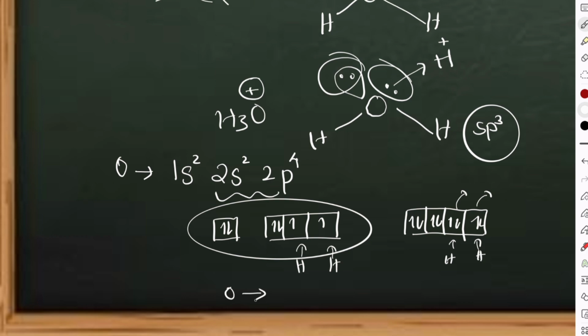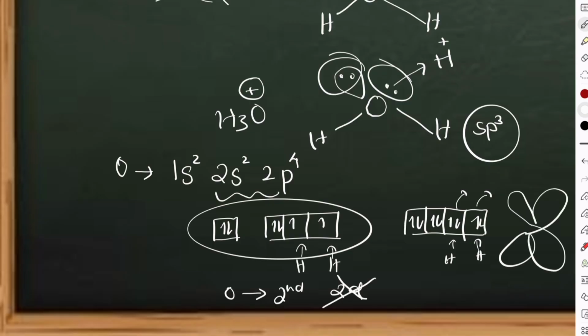Now oxygen is a second period element, it does not have 2d, guys. 2d is not there. So if an orbital is not there, then how is it going to accept the new electron coming? It's not going to accept. So it is very important. It's not just a positive charge, it's about whether there is a space to accept the electron. So H3O plus is not an electrophile. The same way, what other species can I say in the second period other than H3O plus? I can say NH4 plus.